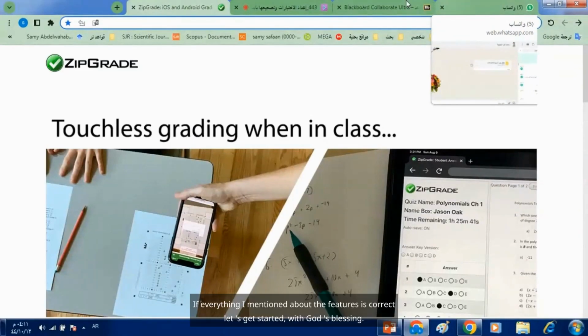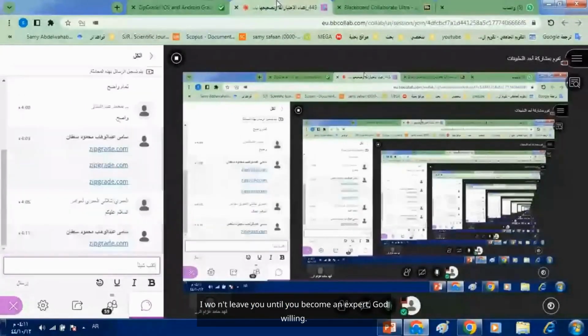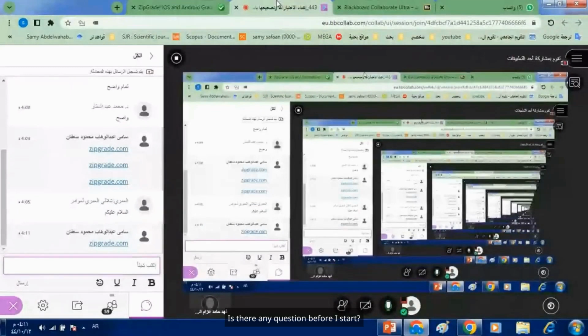If everything I mentioned about the features is correct, let's get started with God's blessing. Of course, I'll send you the link to Zipgrade and guide you through it, step by step. I won't leave you until you become an expert, God willing. Is there any question before I start? No? I'll tell you everything, whether it's free or paid and all that.